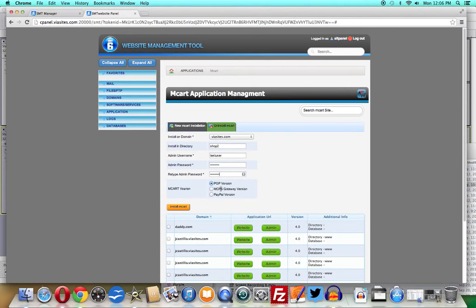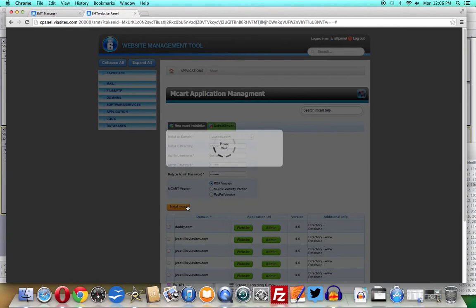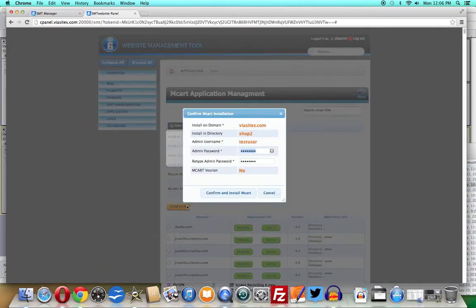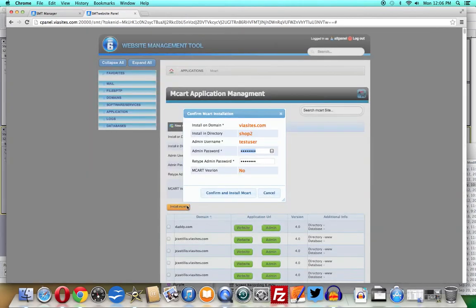For Mcart version, select the appropriate version depending on your payment gateway. Next, click Install Mcart. You'll be prompted with a confirmation screen. Once you've confirmed that the information is correct, click Confirm and install Mcart.